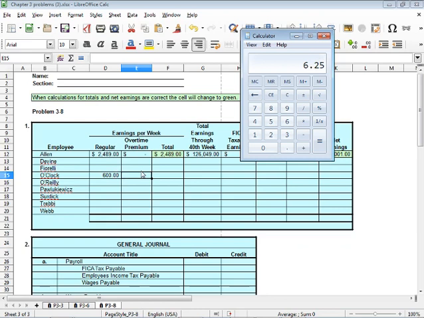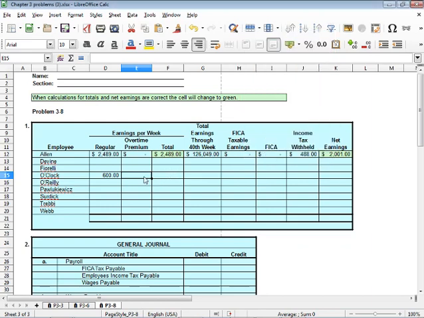So he has actually earned $6.25 extra for his overtime premium, and he worked 8 hours. So he's going to get an extra $50. So we put $50 in there. Well, what is his total? His total is going to be how much he earned plus the overtime premium, which gets us $650.